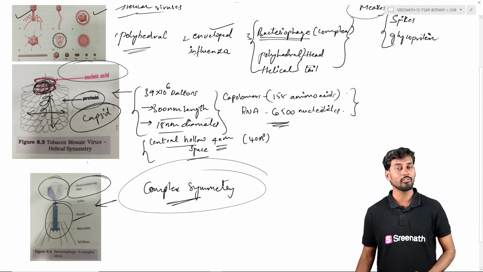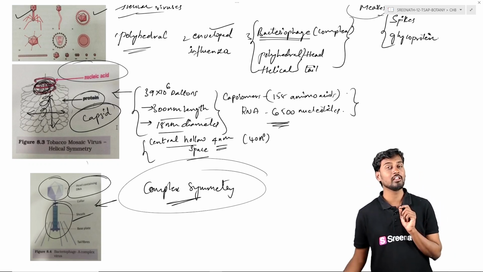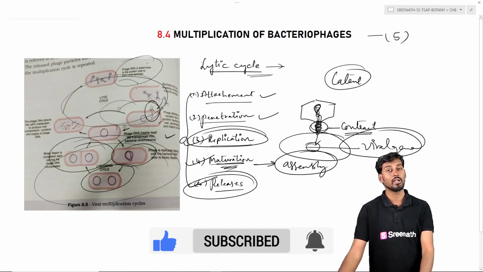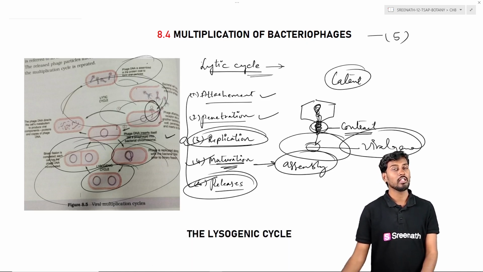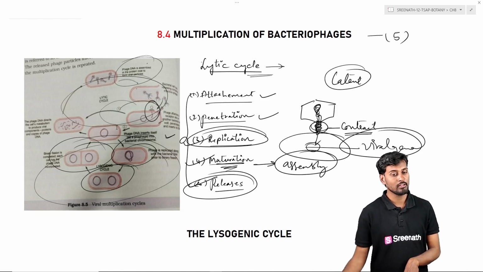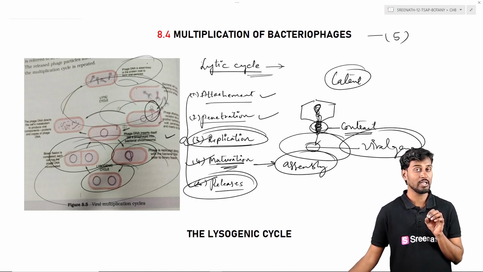Bacteriophages show complex symmetry, that is an icosahedral head and also helical symmetry in the neck. Coming to the multiplication of bacteriophage, we can see the lytic cycle and lysogenic cycle. In the lytic cycle, we can see attachment, penetration, replication, maturation, and release. These are the different phases taking place in the lytic cycle, and we can see the release of the viruses. Whereas in the lysogenic cycle, there is integration of the viral genome into the bacterial cells.